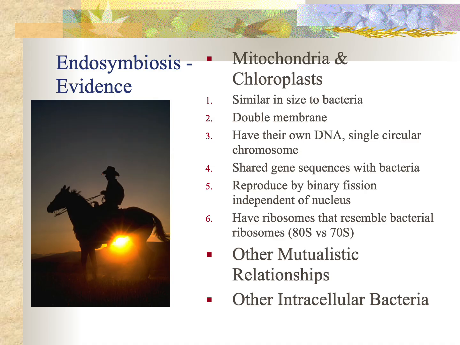And this shouldn't be all that surprising. We know of lots of parasitic or disease organisms that are actually capable of infecting cells. Chlamydia, rickettsia, these are both bacteria that can do this. Tuberculosis bacteria can do this. If the bacteria actually benefited the cell, it would be even more likely that that relationship would persist. And so that's how we think eukaryotes evolved. We think that it's a combination of several cells, and that's where organelles came from. Really interesting ideas, and they've really been valuable in understanding how cells came about.